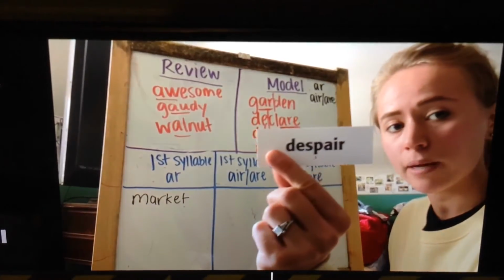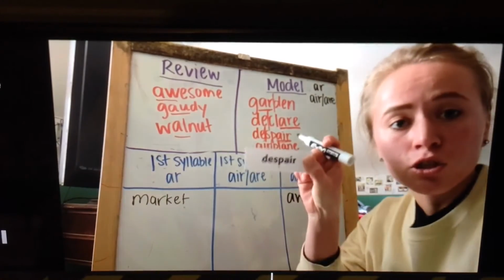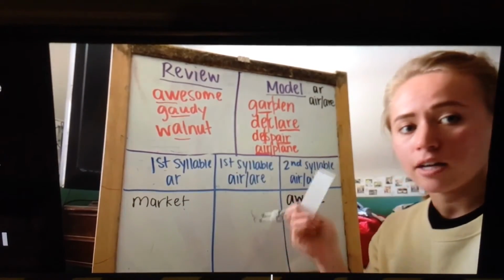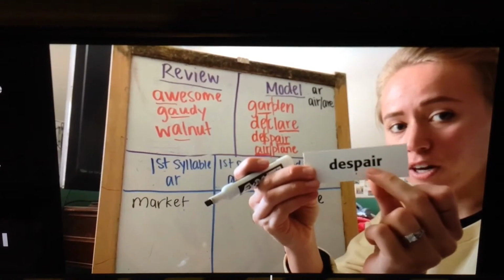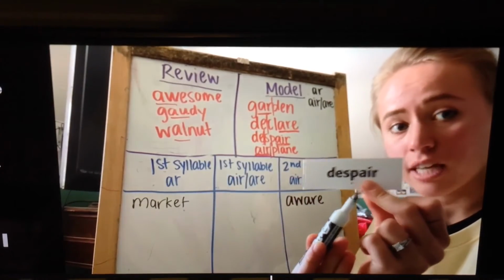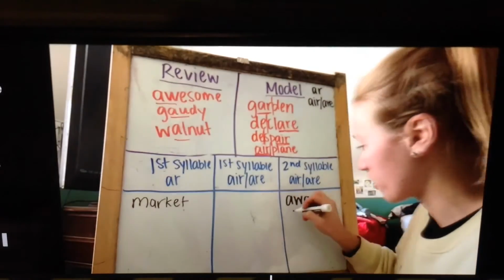Despair. Despair means to lose hope. We have 2 syllables here. When you divide it up, despair, we have A-I-R at the end for our spelling pattern for this week. That's in our second syllable. So that would be over here.